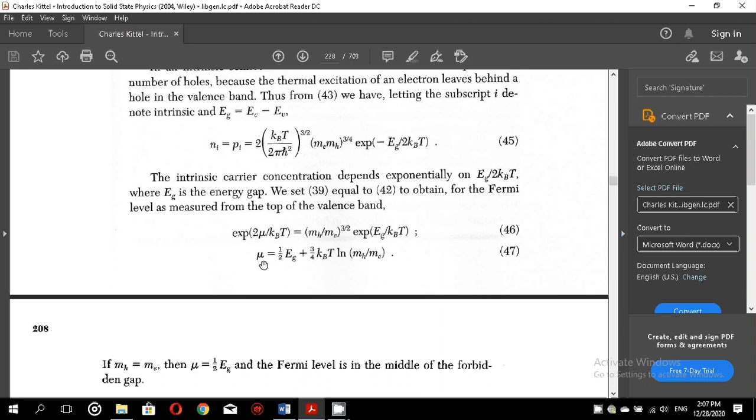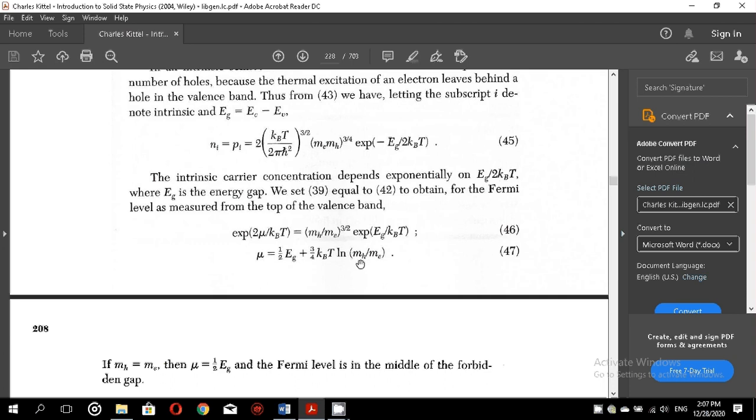Equation 47 is useful because it gives us the value of the Fermi level, and this is equal to half Eg plus 3/4 kBT natural log mh over me. So this equation gives us the position of the Fermi level, which we are indicating by the chemical potential.